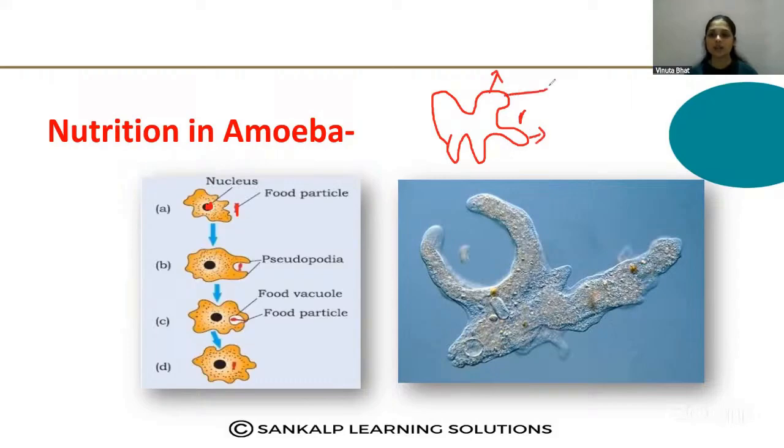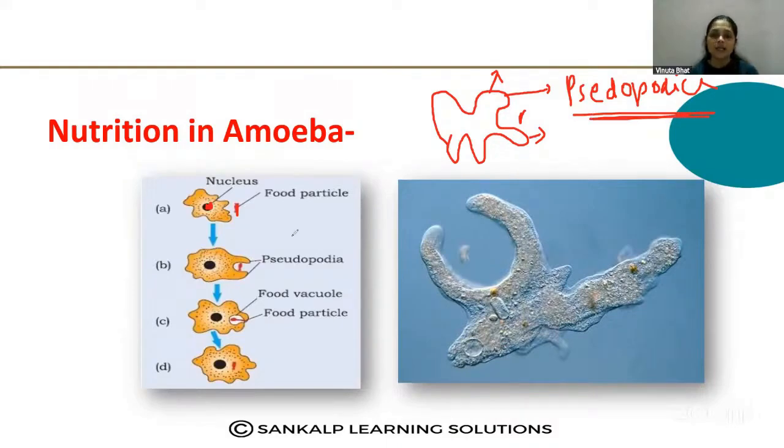What is it called? That is called pseudopodia. The outgrowths change their shape, finger-like outgrowths. By moving these outgrowths, the amoeba is able to move. That is called pseudopodia and also called false feet.